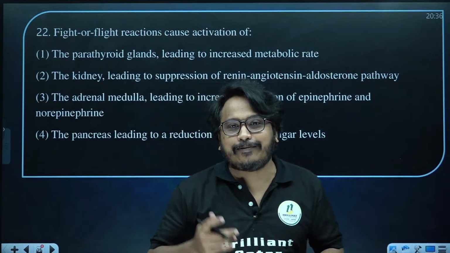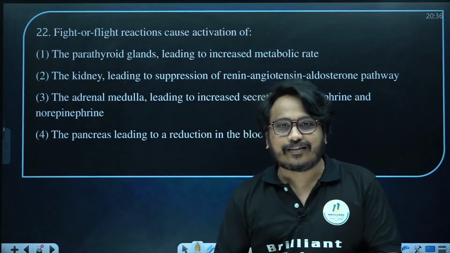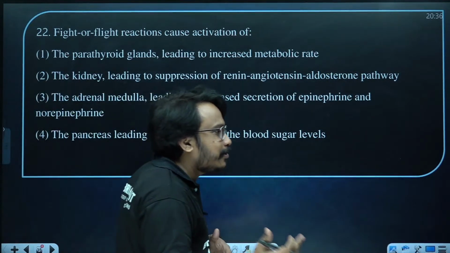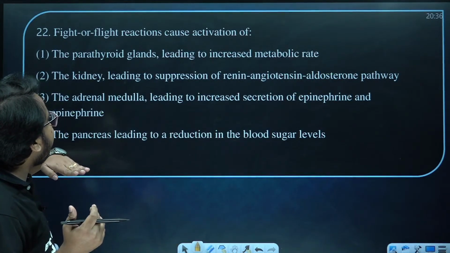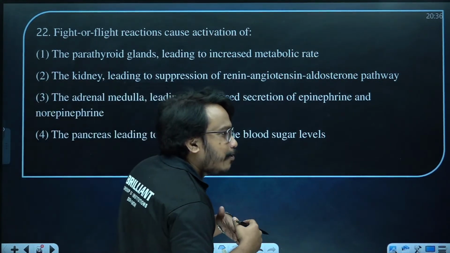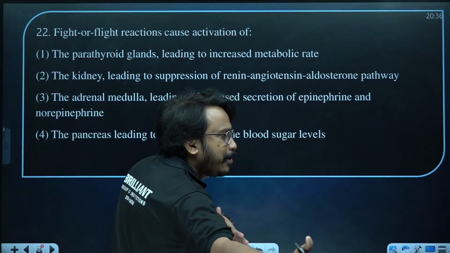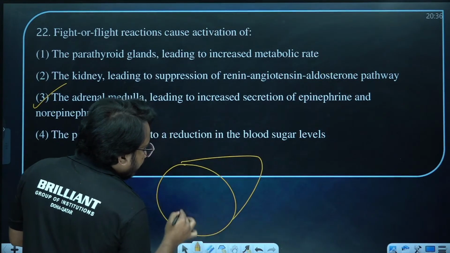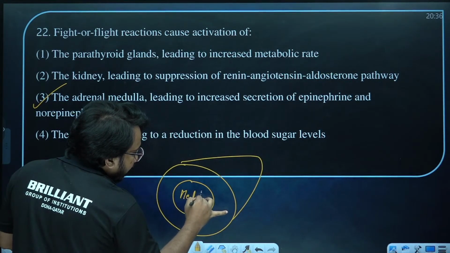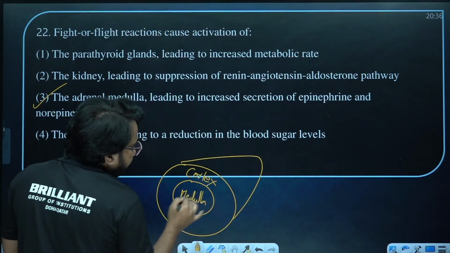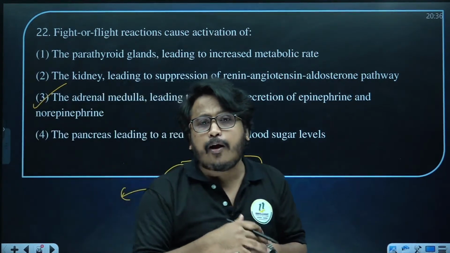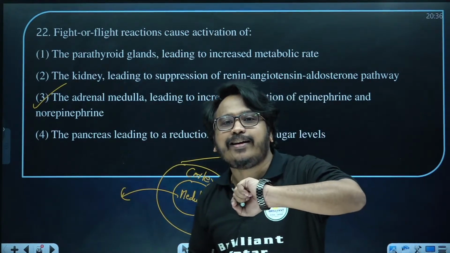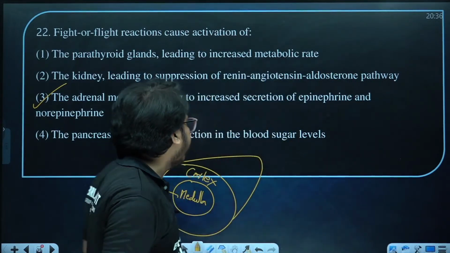So which hormone is associated with fight, flight, fear, etc.? Can you please comment which hormone is associated with fight, flight and fear? Let me check who is going to answer first. The hormone associated with fight, flight and fear, the triple F hormone. Okay, Rahul said the first answer. That is 3. Abhinav also. So the adrenal gland has 2 parts. The center portion is called the adrenal medulla and the peripheral portion is called the adrenal cortex. The adrenal medulla releases the emergency hormone, that is adrenaline. So adrenaline will be secreted by the adrenal medulla.